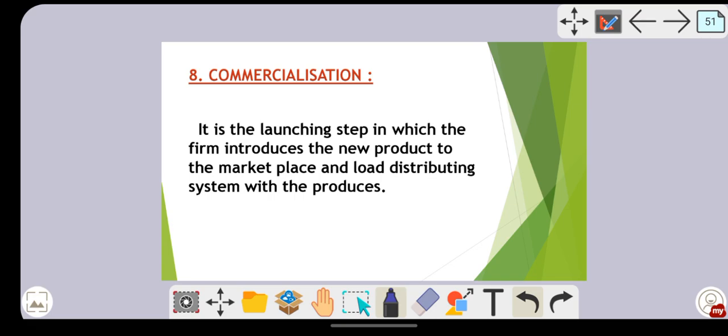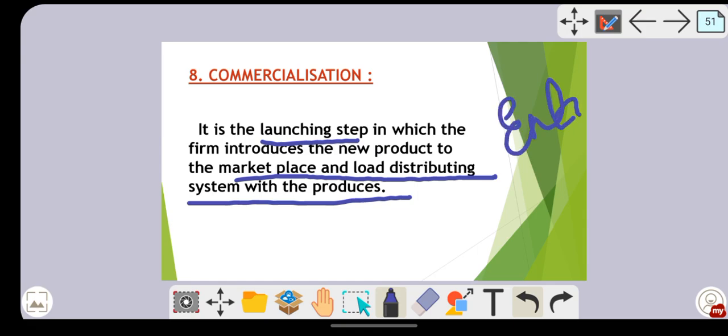So finally, the last one: commercialization is nothing but launching the product. It is the launching step. Finally the firm introduces the product to the entire marketplace. If your product is successful, the firm will introduce it to the entire market. If it is any FMCG product, it will be introduced to everyone. So commercialization means simply launching the product for sale to the public.